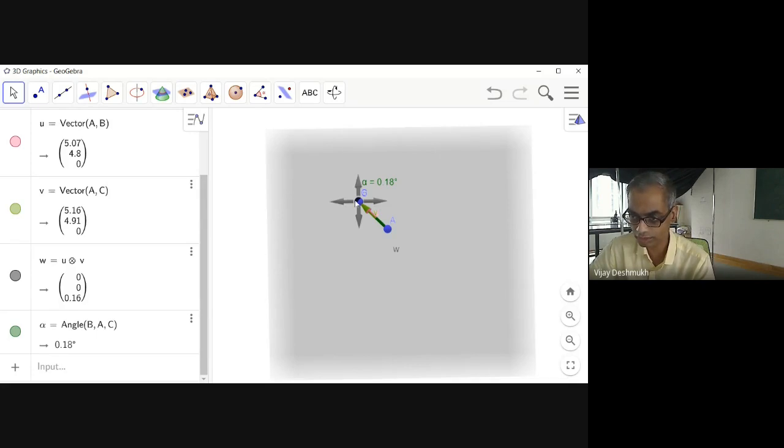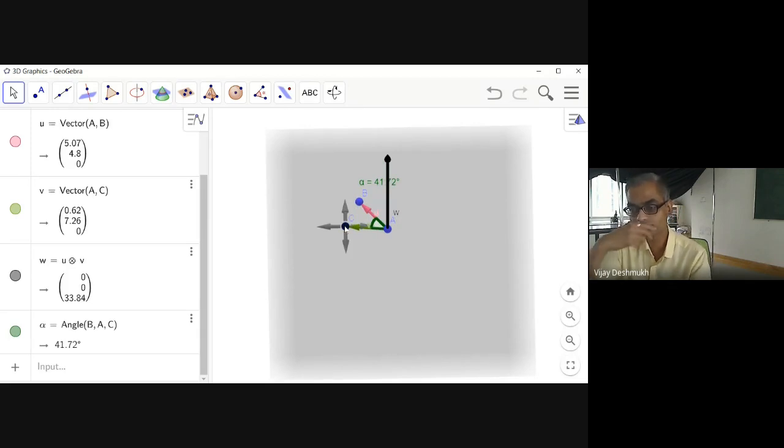Are you getting it? Now, if I make it like this, why is it going up now? Any idea? Up till now it was going downward. Now it is going upward. Why? Isn't it surprising? Now this has become positive, say 33.84.